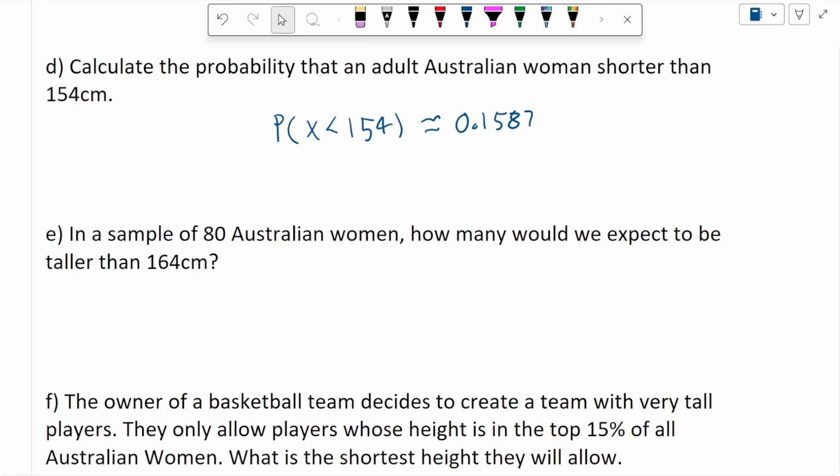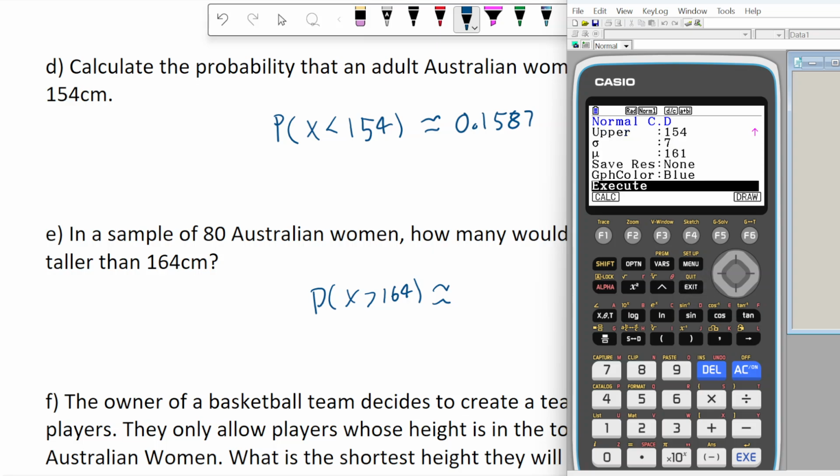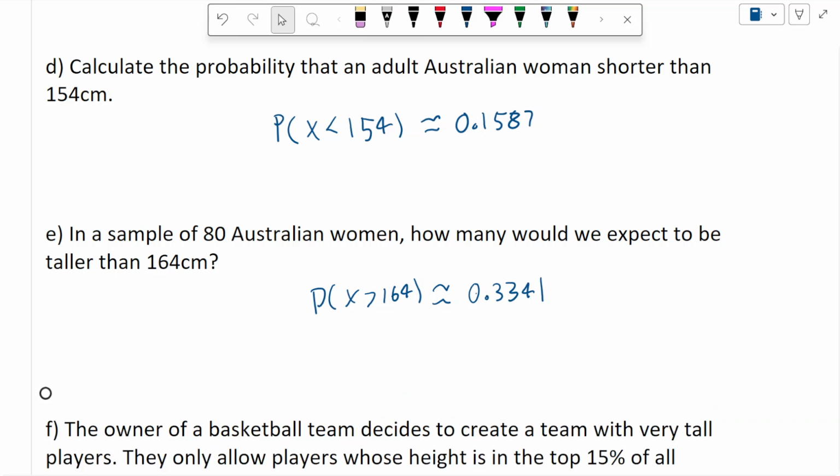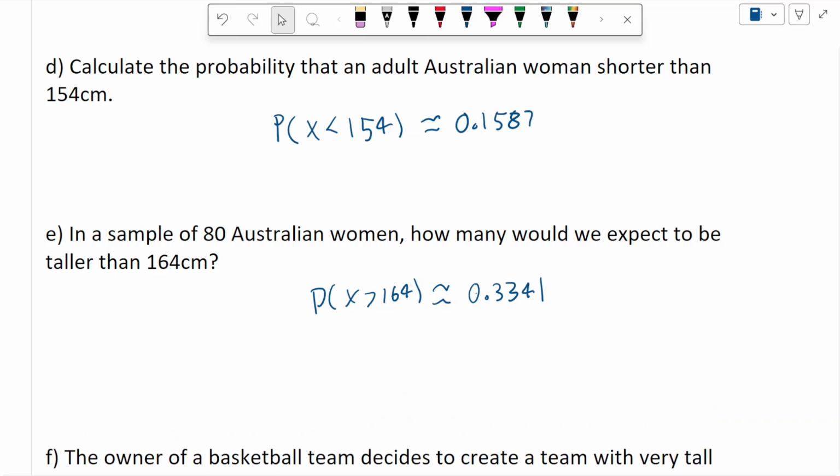Okay, in a sample of 80, how many do we expect to be taller than 164? So the probability that x is greater than 164 roughly equals. So we're going to jump back in. We're going to set our lower to 164, and our upper can be a whole bunch of 9s. And then we're going to go and execute that. So we got 0.3341. Now that's the probability. So it's about 33% will be over that.